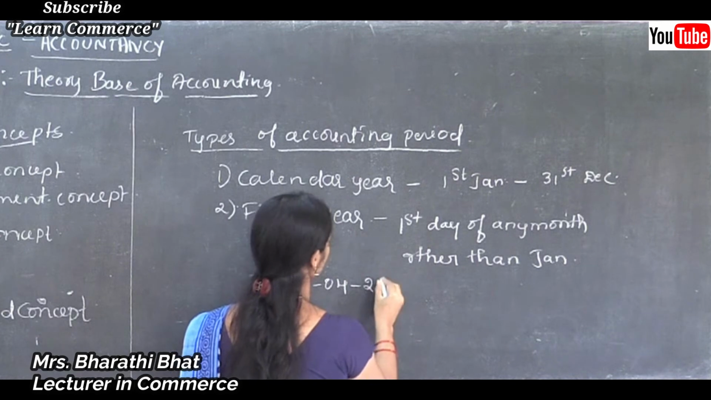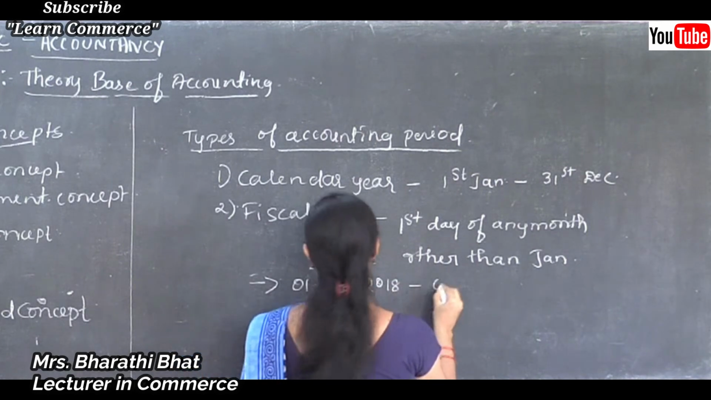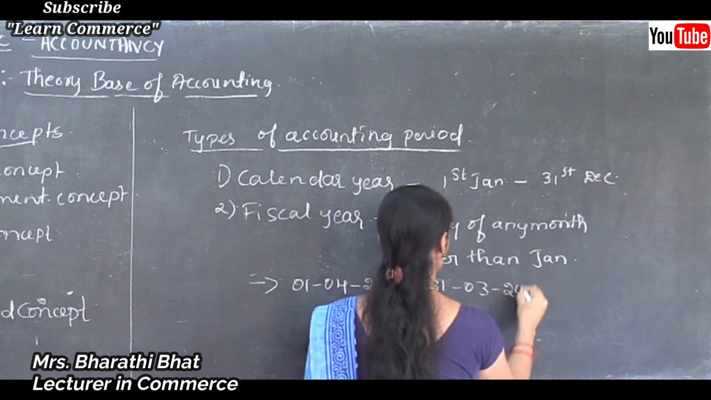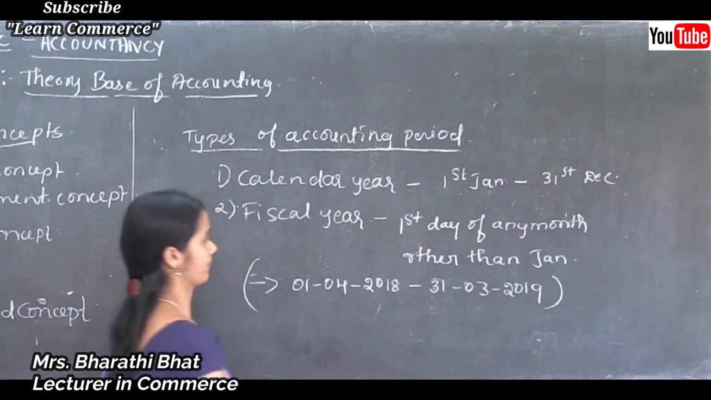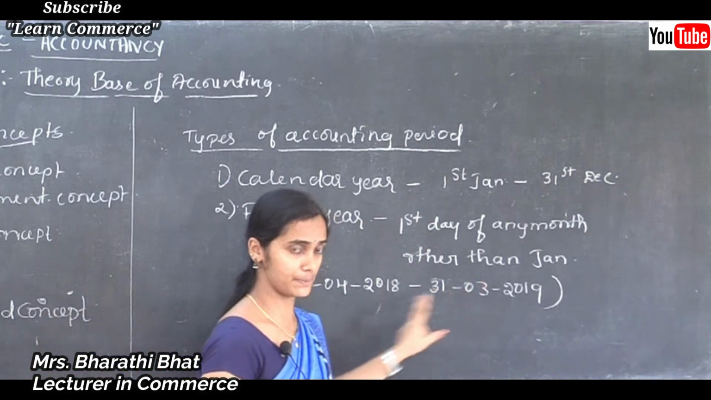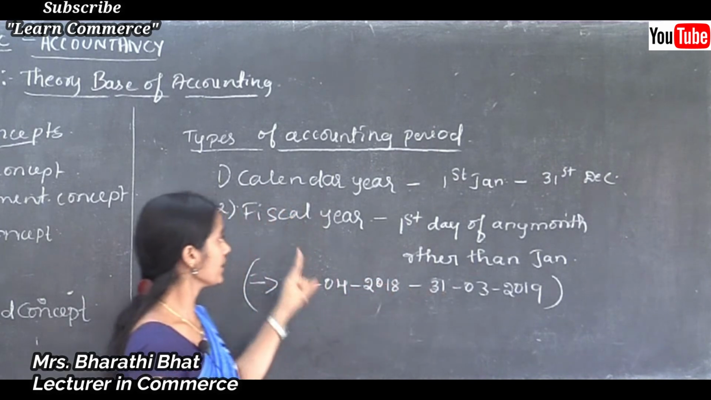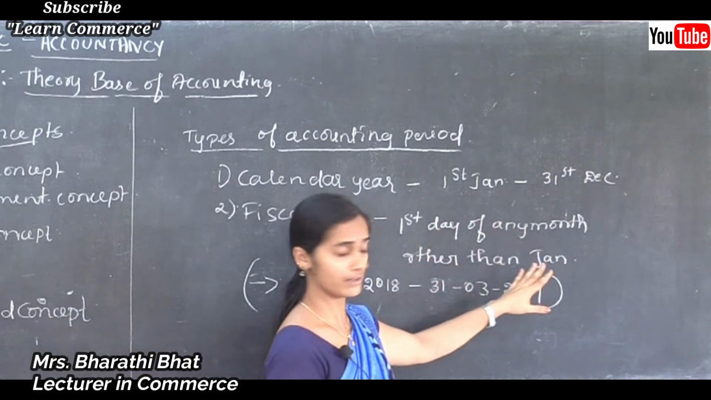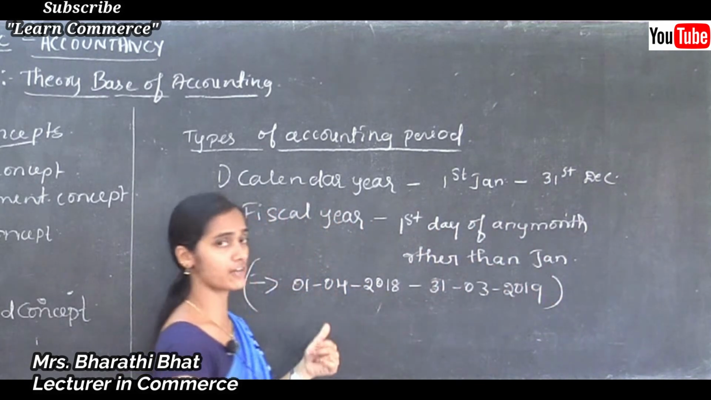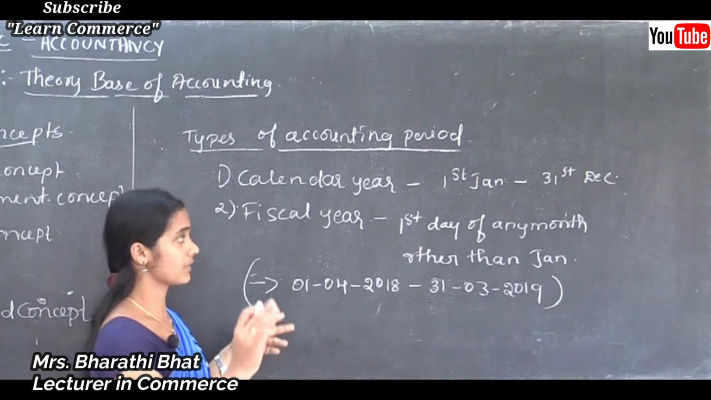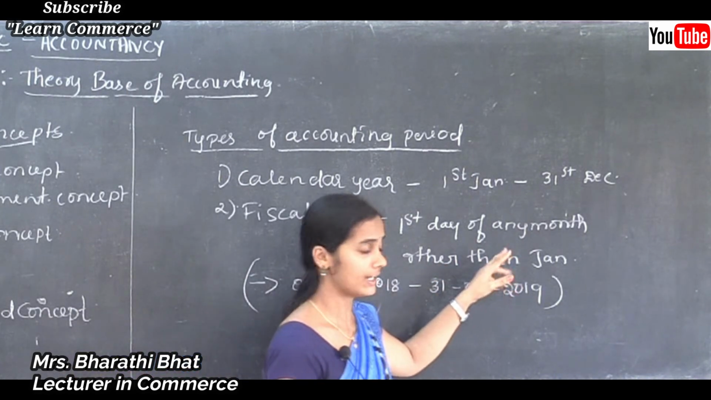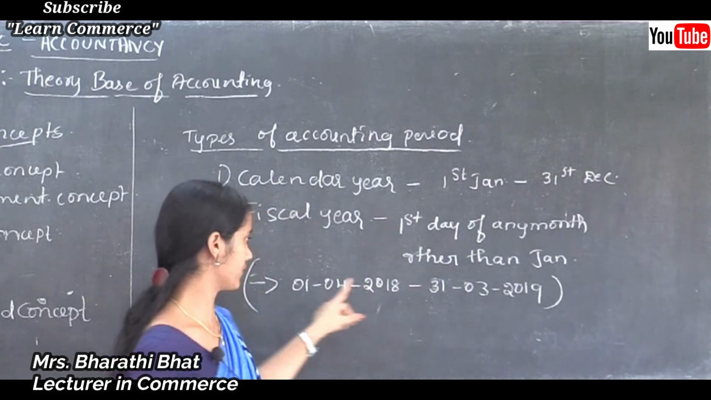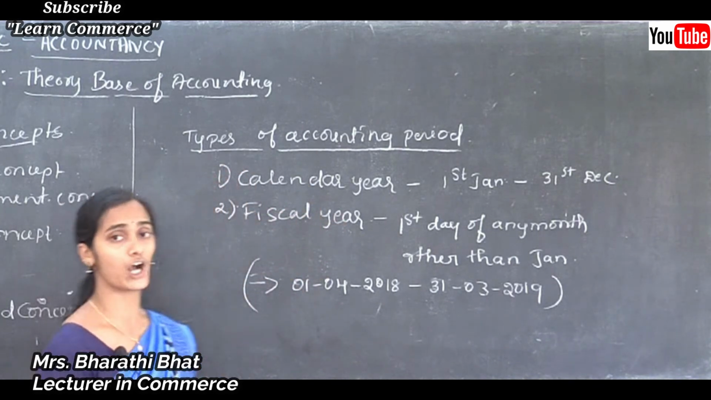April 2018 to 31st March 2019, like this. That period should consist of 12 months. A fiscal year may start from the first day of any month, maybe February or March, but apart from January, and it ends on completing the 12 months period. That is very important. That is about the accounting period concept.